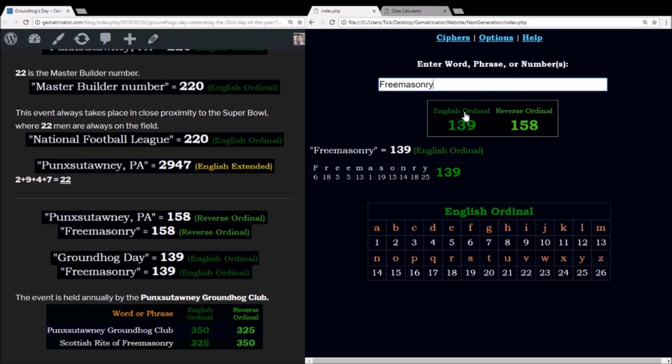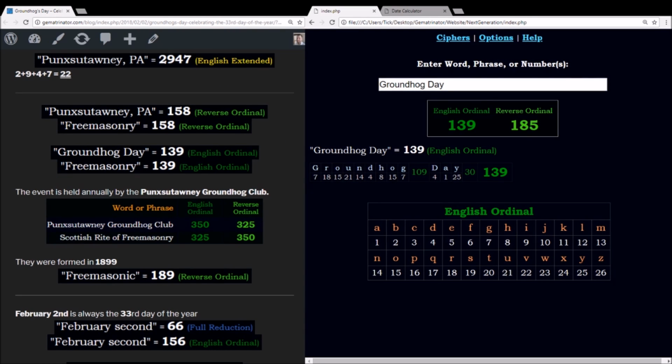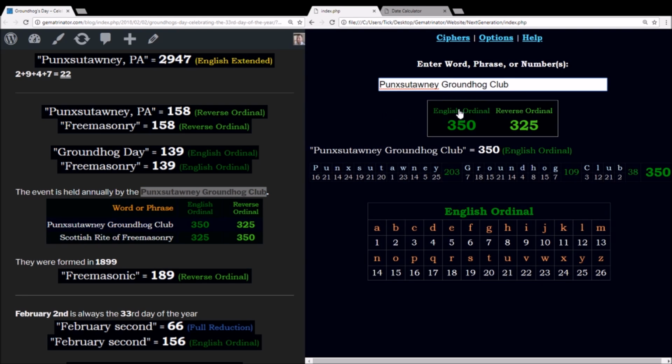Using the alphabetic order, Freemasonry sums to 139. This event is known as Groundhog Day, which also, using the alphabetic order, sums to 139. What's so revealing about reverse gematria is that it shows you matches you wouldn't otherwise see. So for example, let's take the Punxsutawney Groundhog Club, who puts on this event every year. And in English Ordinal, this sums to 350. Using the reverse order, it sums to 325.